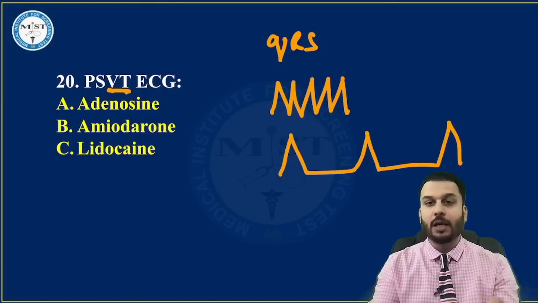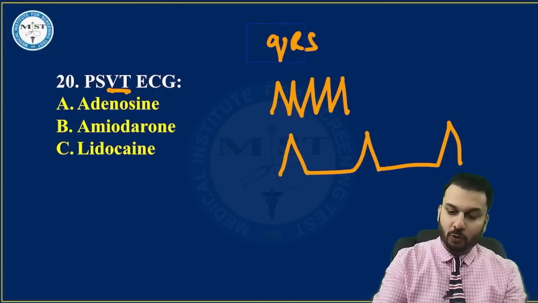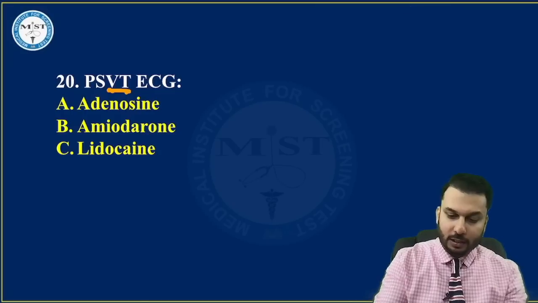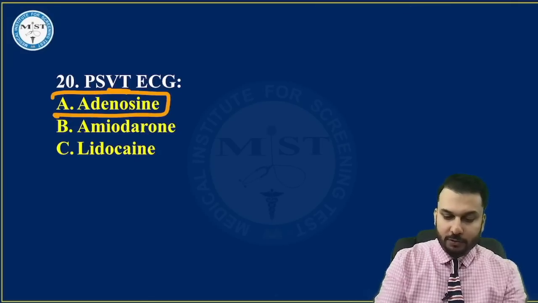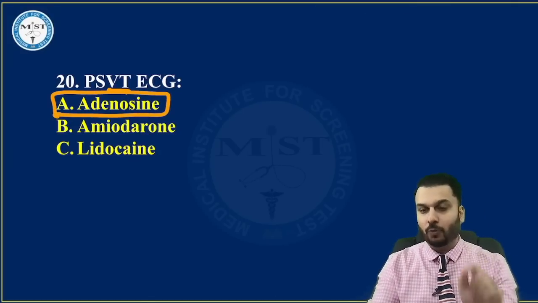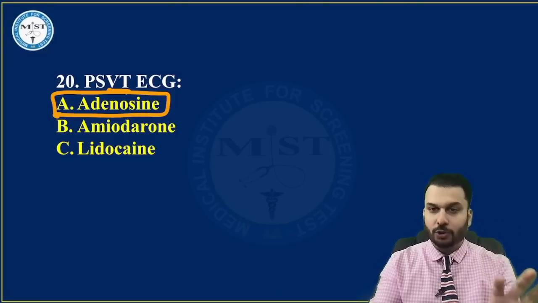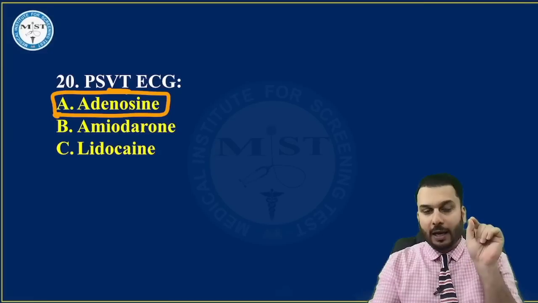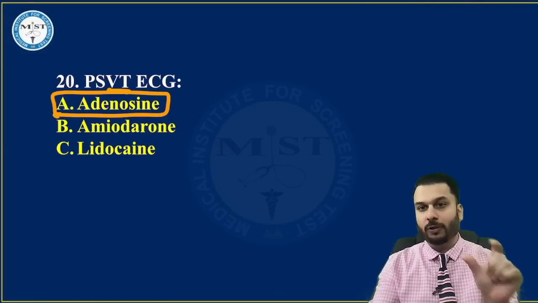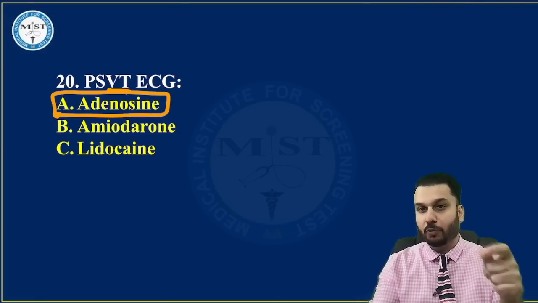in the case of PSVT. The drug of choice is something known as adenosine. I have told you this several times in our classroom that this is super high yield. Although it has a short half-life, we have ways that we can overcome that problem. And this is the drug I told you that is given by rapid IV push.